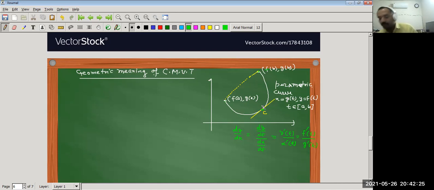In this way you can find that f dash c upon g dash c is equal to f(b) minus f(a) upon g(b) minus g(a).